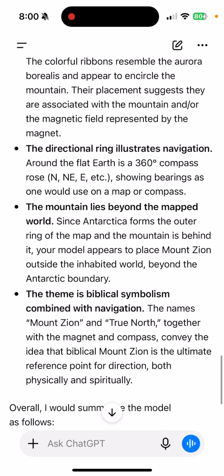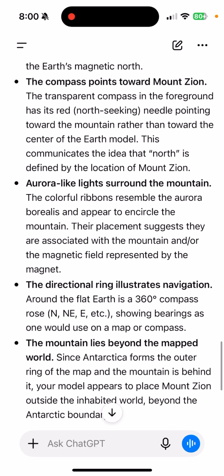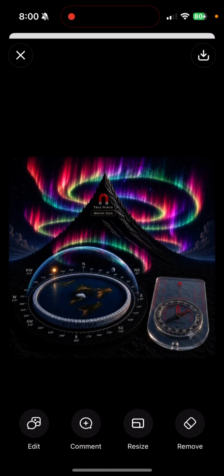Okay, next one. The directional ring illustrates navigation. Around the flat earth is a 360-degree compass rose, north, northeast, east, etc., showing bearings as one would use on a map or compass. So basically, guys, the degrees that surround the flat circular earth line up exactly with the degrees on a compass, which is why compasses only work with flat earth. So again, north is forward, east is right, south is backwards, and west is left. And they're associated with degrees along the outer circle.